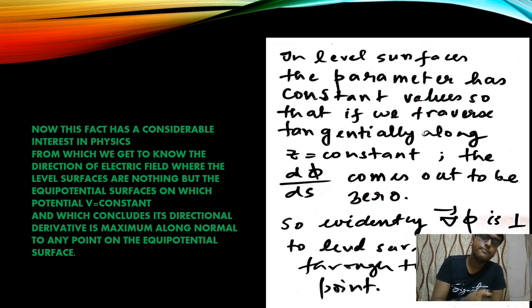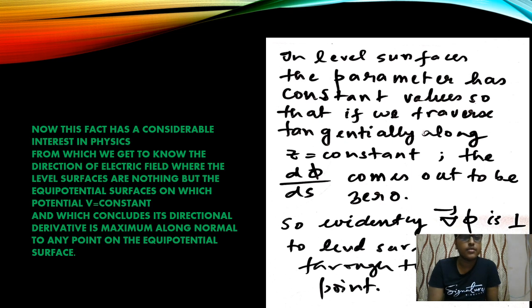Now grad phi is not 0. The tangential vector along which we are going is not 0. So what is 0? The cos component is 0. It's cos 90 degrees, and that means the direction of the grad operator acted upon the scalar function, that is grad phi, is perpendicular to the level surface.